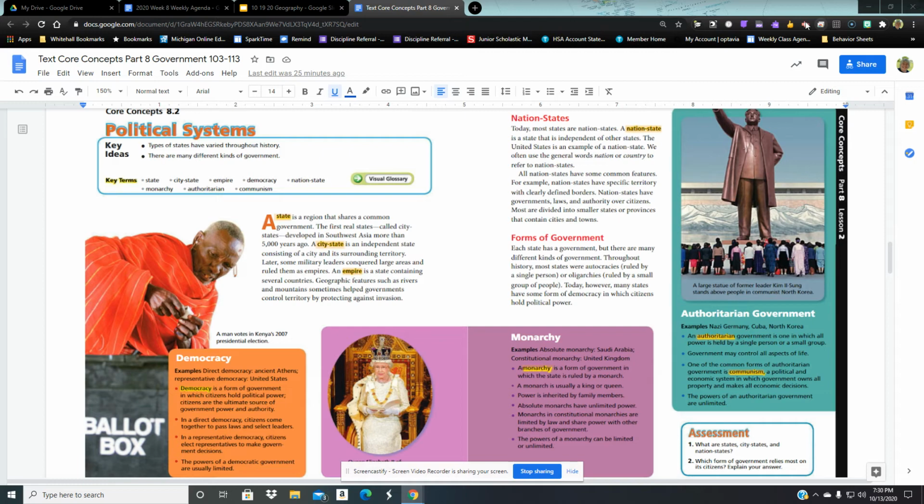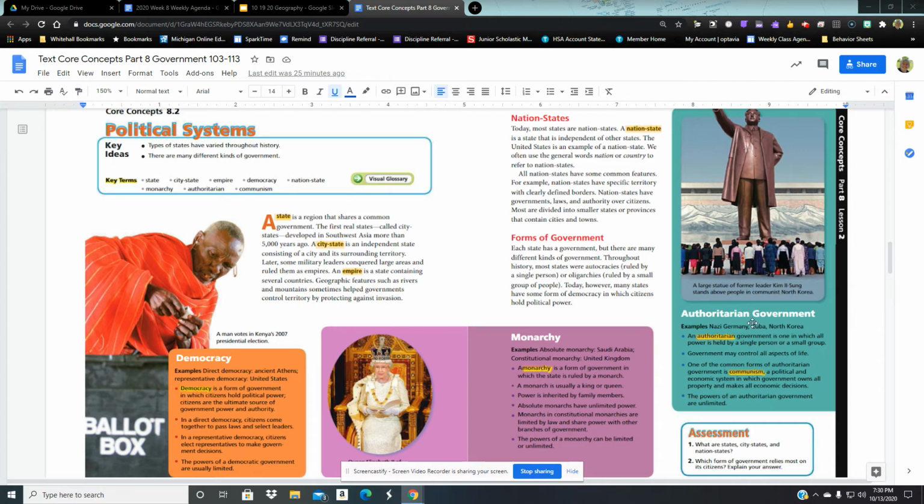Monarchs in constitutional monarchies are limited by law and share power with other branches of government. So they work together. The powers of a monarchy can be limited or unlimited. So in Great Britain, they're limited by the Constitution. In Saudi Arabia, it's an unlimited monarchy. It's an absolute monarchy with the king of Saudi Arabia.